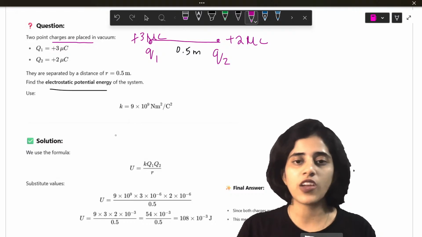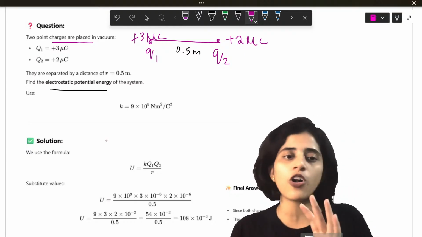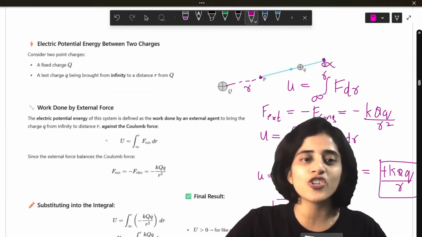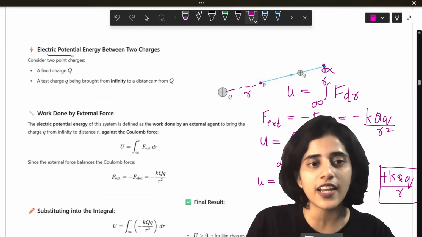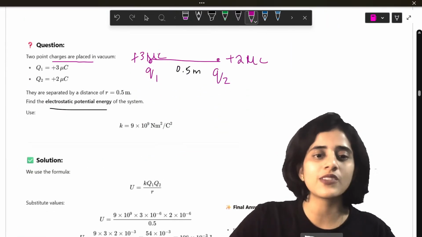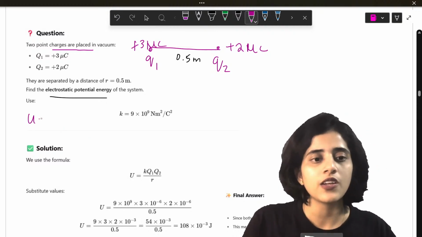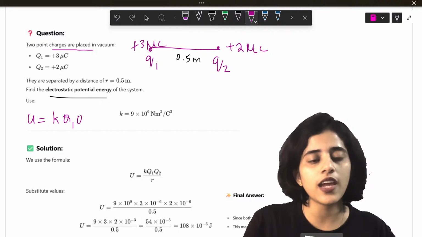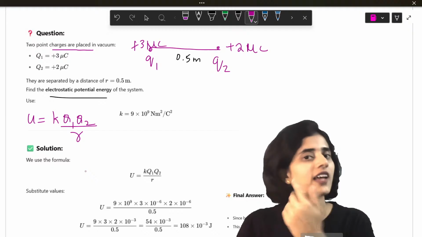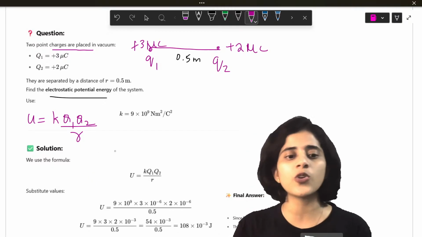Okay. We have to find out the electrostatic potential energy. We already know the potential energy of two point charges. Those who don't know, that is what we derived here: electric potential energy between two charges. So we know the formula, and we're going to use it here. U is equal to K Q1 Q2 divided by R. Only R. What happened to the other R? You integrated, it got cancelled. So K Q1 Q2 by R.